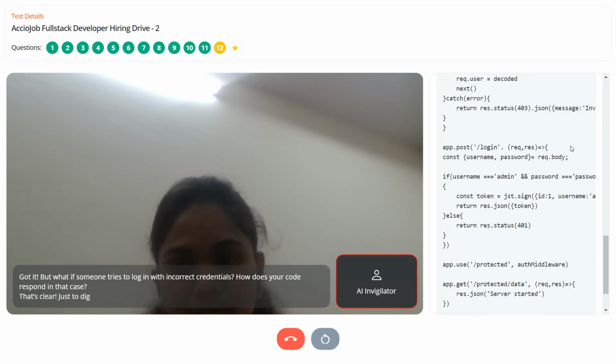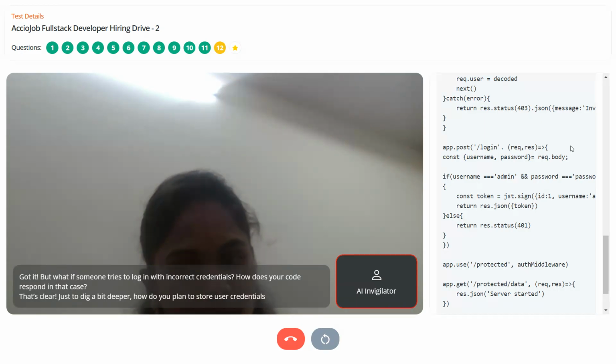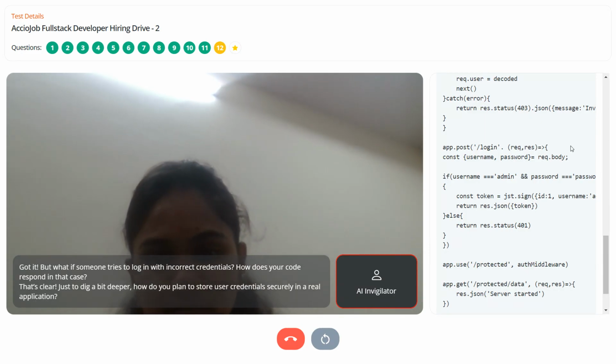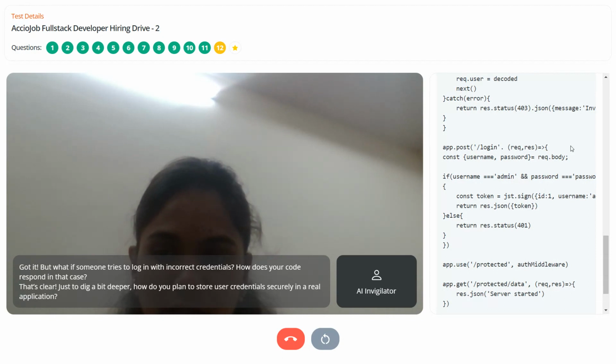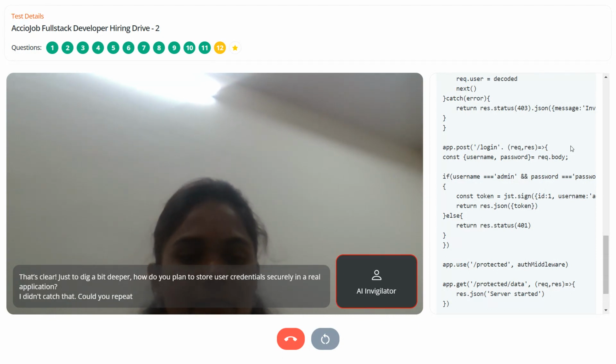That's clear. Just to dig a bit deeper, how do you plan to store user credentials securely in a real application? I didn't catch that. Could you repeat your answer about storing user credentials securely?